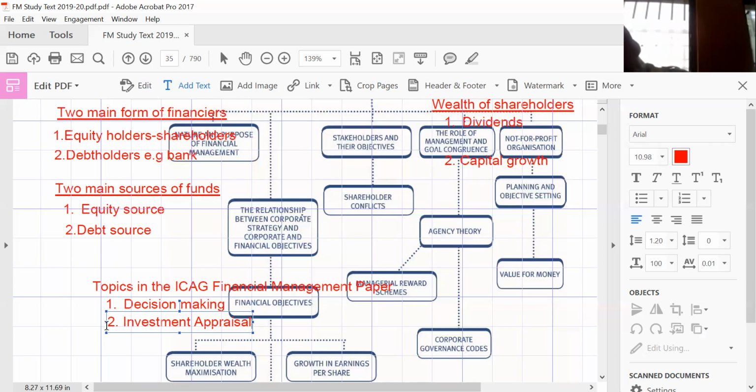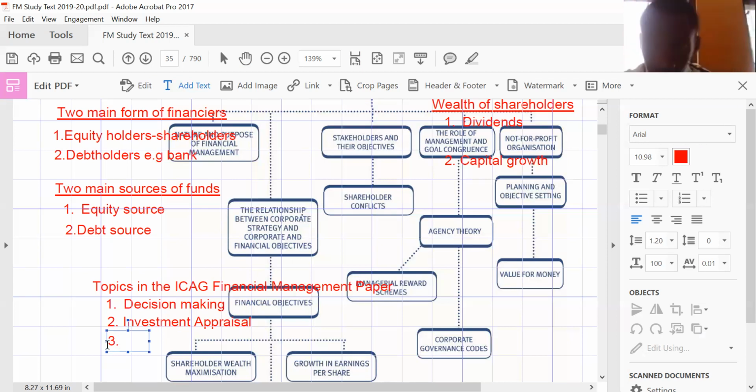And the main goal of financial management is to maximize the wealth of shareholders. So whatever you learn in the financial management syllabus, we ask ourselves, how is it maximizing the wealth of shareholders? We are not just going to learn financial management. It should be geared towards how to maximize the wealth of shareholders.